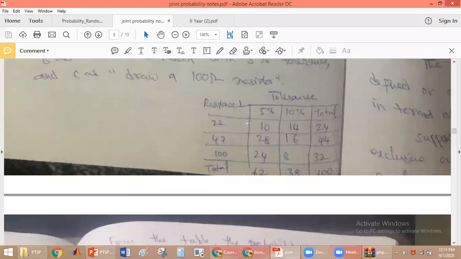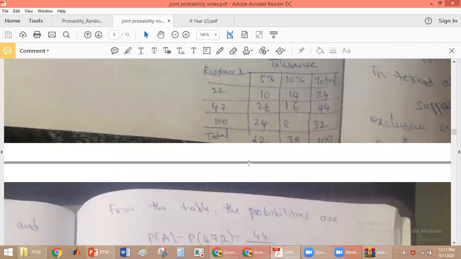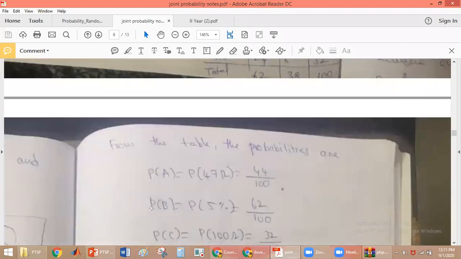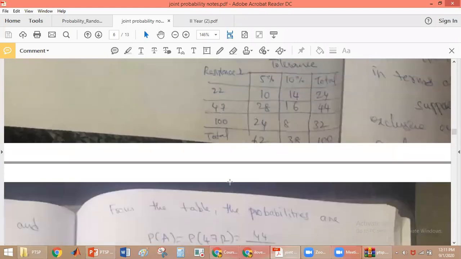And the total 5% tolerance resistances will be 62. How many resistances we have with 5% tolerance will be 62. How many resistances we have with 10% tolerance will be 38. Total number of resistances will be equal to 100. Okay, so this is the given. Now we have to find the probability of getting a resistance with the value 47 ohm. Okay, so what is given?